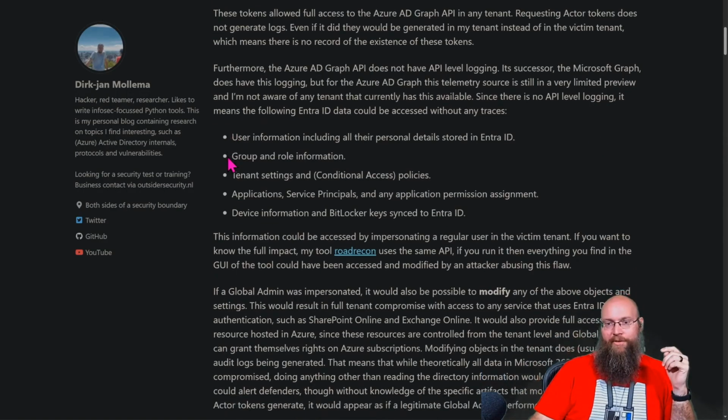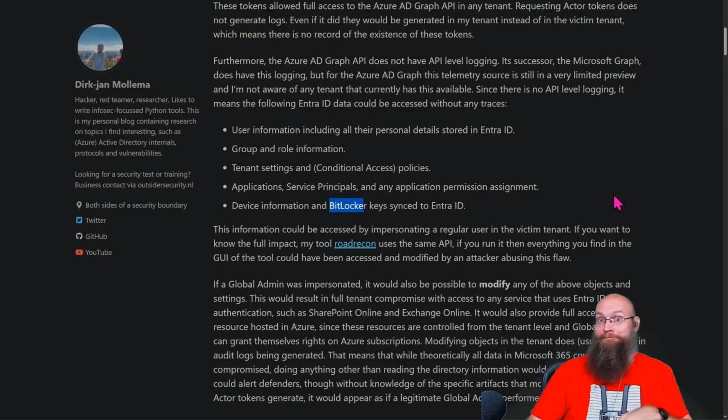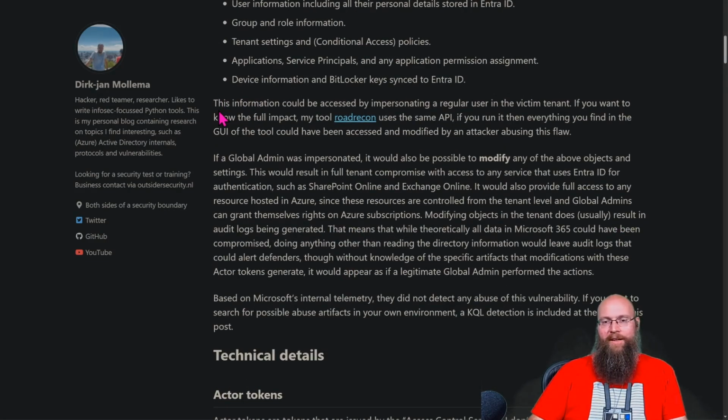Dude. So the user information, including all the personal details that are stored in Entra, group and role information, tenant settings like conditional access policies, application, service principals, and any application permission assignments, as well as device information and BitLocker keys synced to Entra. By the way, if you didn't know that, yeah, your BitLocker keys sync up to Entra. God, this is so bad. This information could be accessed by impersonating a regular user in the victim tenant.